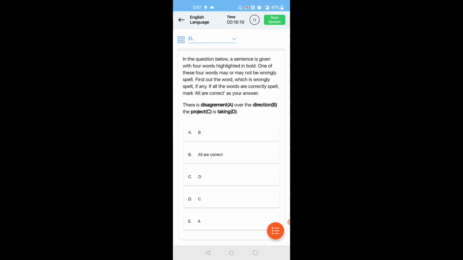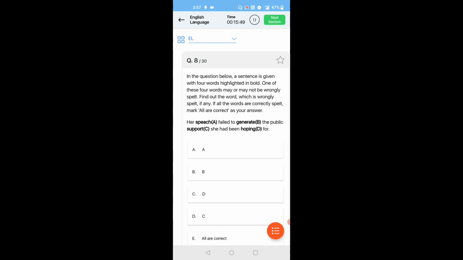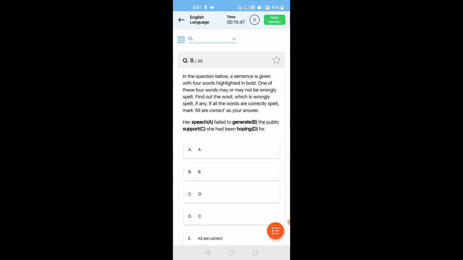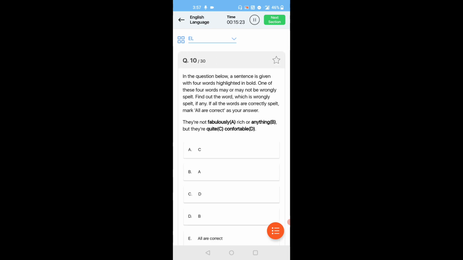Next, sixth question. This is the wrongly spelled word question. There is disagreement, I think it's fine. So yeah. Next, I thought we might get something to eat and then go to see a movie. The spelling is wrong, so D. Next, her speech, here the spelling is wrong, so A. Your essay should be no more than 2000 words long. So I think all are correct.